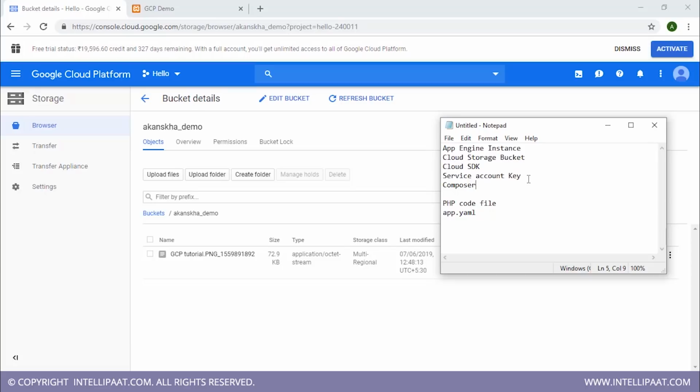But what about creating your application? What are the things that you need to create your application? Well, first of all, of course, a PHP code file which you will run as an application. And then there is app.yaml file, which is a configuration file that you will need for your PHP code file. Okay, so now let's get started with our demo. For that, you'll have to go to your Google Cloud Console.